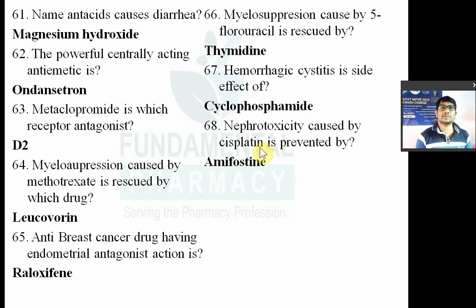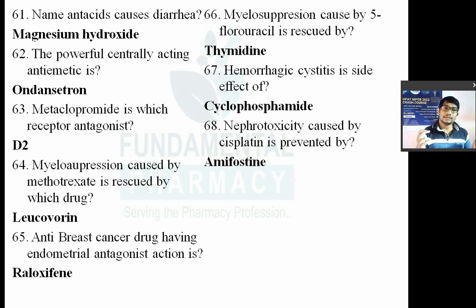Now cisplatin is again an alkylating agent. What is it? Cisplatin is a platinum compound used in cancer. When it goes inside the cell, it is converted into a reactive species. That will bind to the DNA and cause synthesis of faulty DNA, and the cell will die.